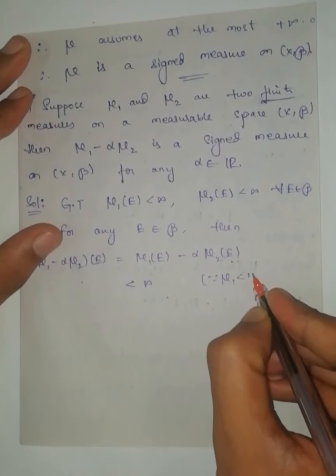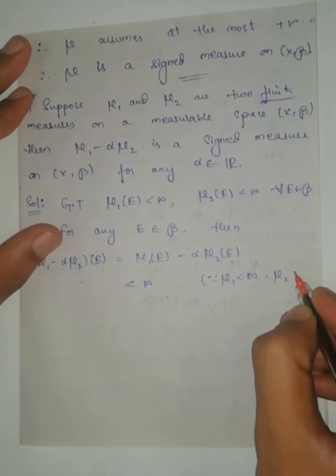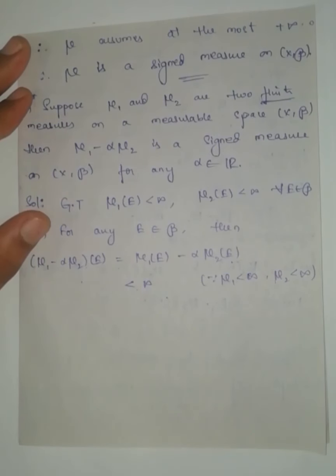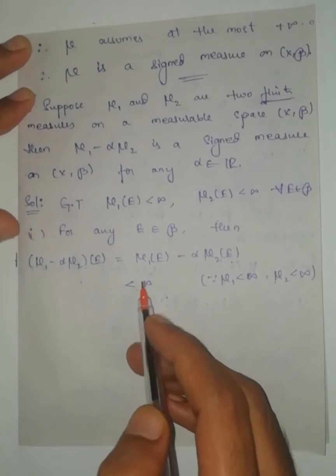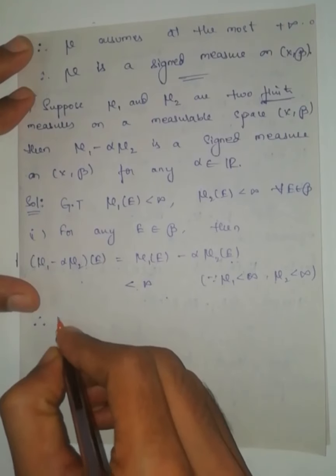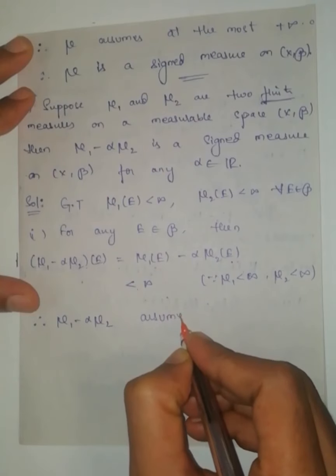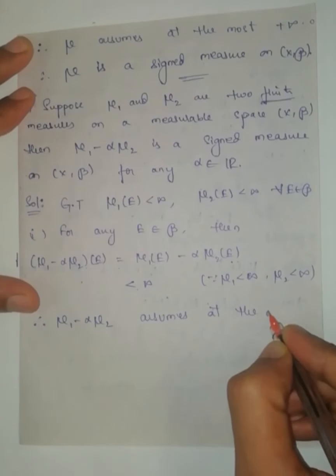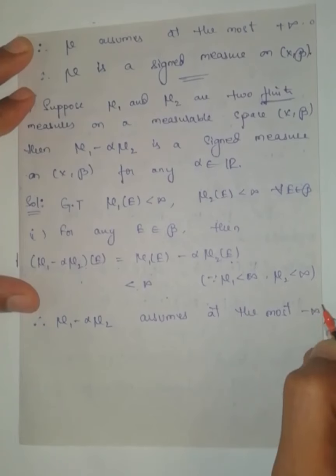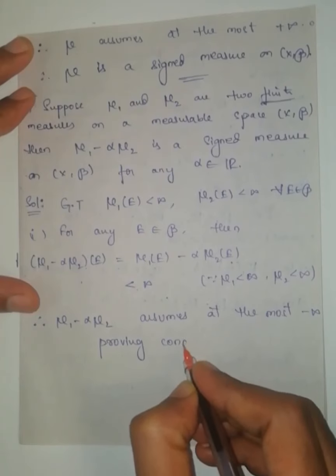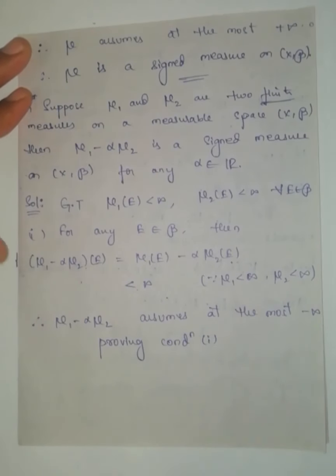Mu1 is less than infinity, mu2 is less than infinity. Since mu1 minus alpha mu2 of E is less than infinity, it can't become plus infinity. Means at the maximum it can become minus infinity. Therefore mu1 minus alpha mu2 assumes at the most minus infinity, proving condition 1 of the signed measure.